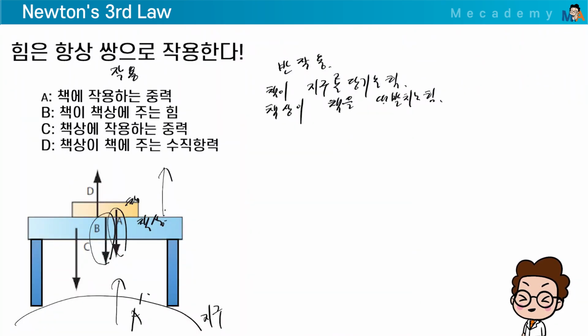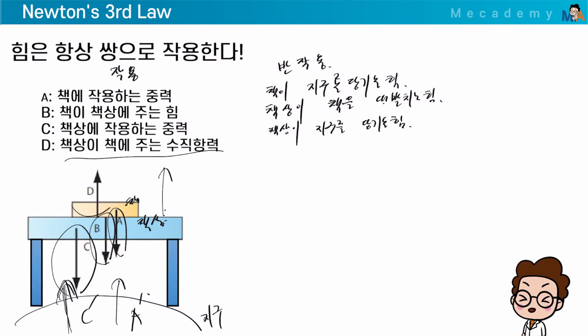Right? Then the gravity acting on the desk. If this is the gravity acting on the desk, then the Earth also acts on the desk with a force in the opposite direction, called C prime. The magnitude is the same, so it's the force of the desk pulling the Earth. The normal force that the desk exerts on the book... wait, this is the same as the other one. This is the reaction force to B, right?